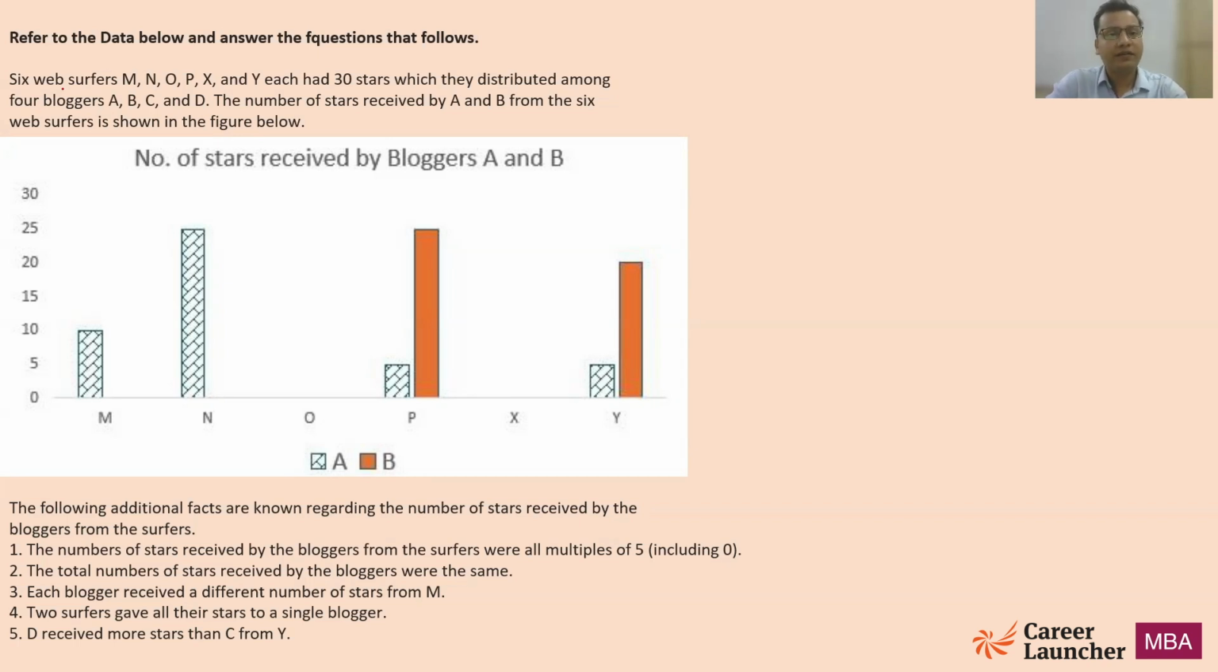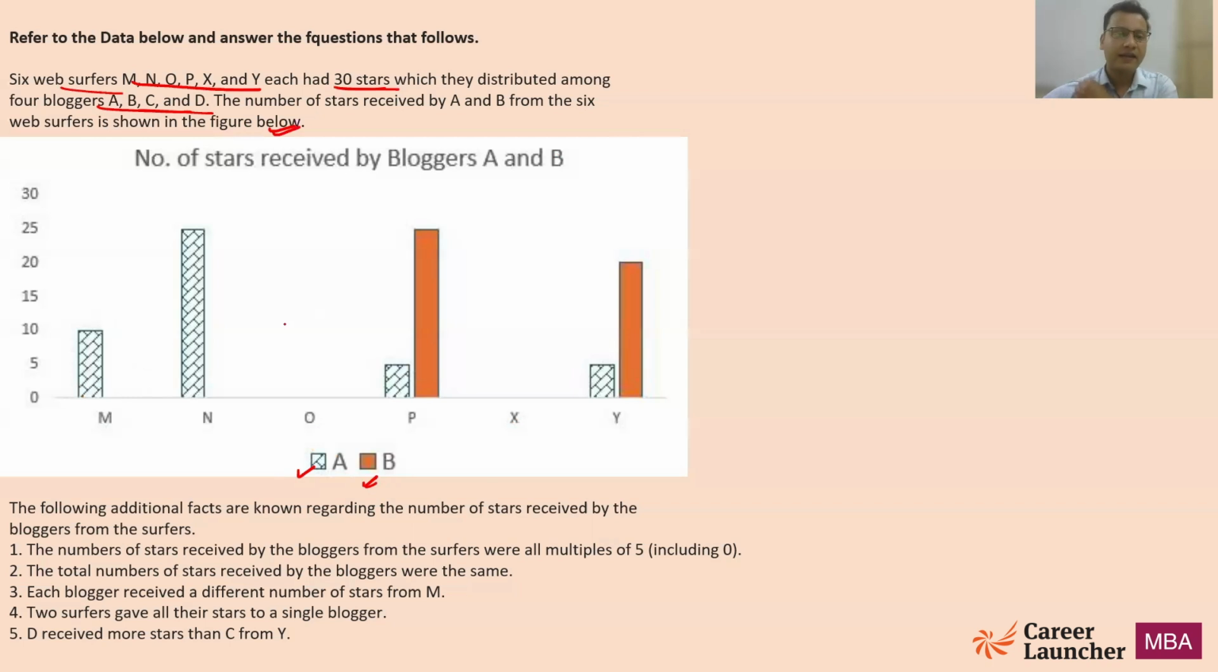So there are 6 wave surfers, M, N, O, P, X, and Y, and each has 30 stars, which have to be distributed among 4 bloggers, A, B, C, and D. And the number of stars received by A and B from the 6 wave surfers are given in the table, right? So the table is given only for A and B.